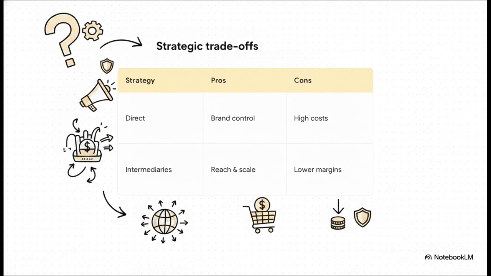Now, on the other hand, using intermediaries gives you instant mass market reach and massive economies of scale. But you're sacrificing pricing control, risking brand dilution, and accepting lower profit margins per unit. Strategic mastery at this level is all about deciding which of these trade-offs aligns best with your specific business objectives.